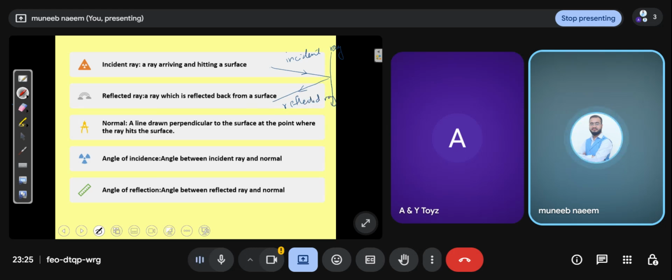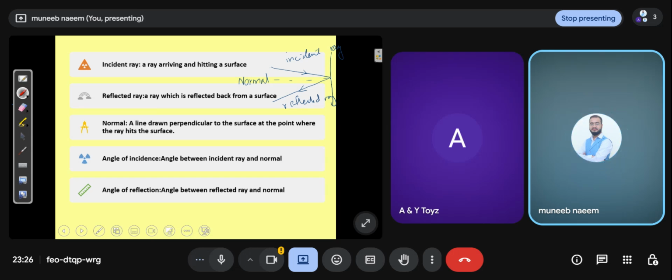What is normal? Normal means perpendicular. A line drawn perpendicular to the surface at the point where the ray hits the surface. This is the point, so you draw an imaginary line. This is called the normal. It is a line drawn perpendicular to the surface at the point where the ray hits the surface.